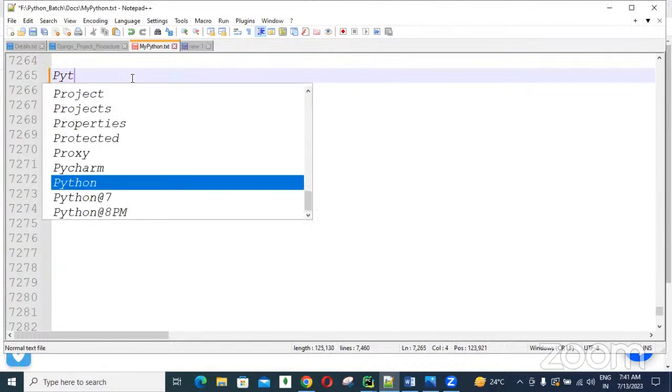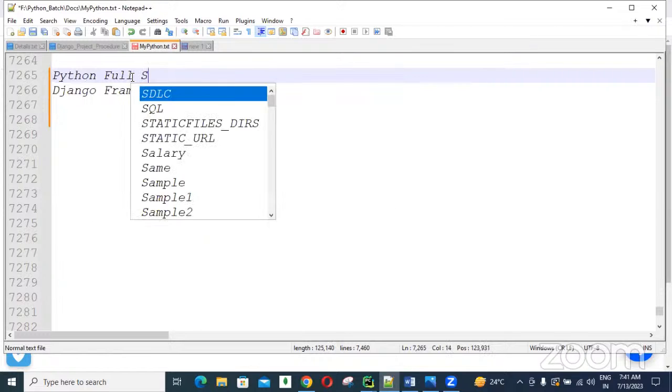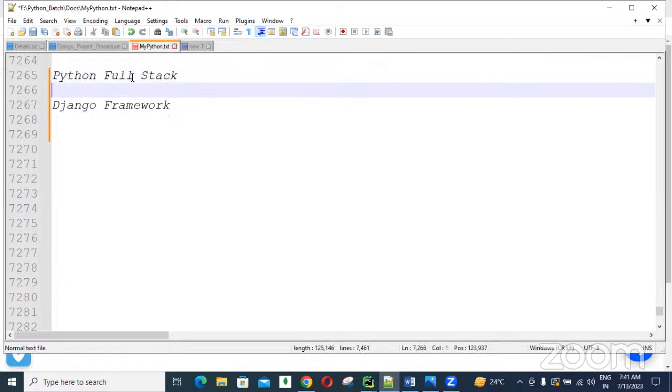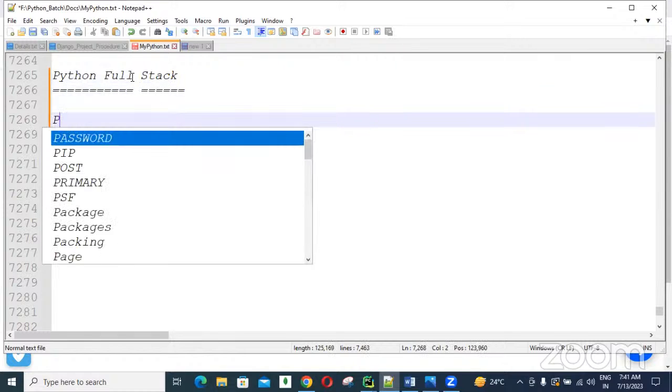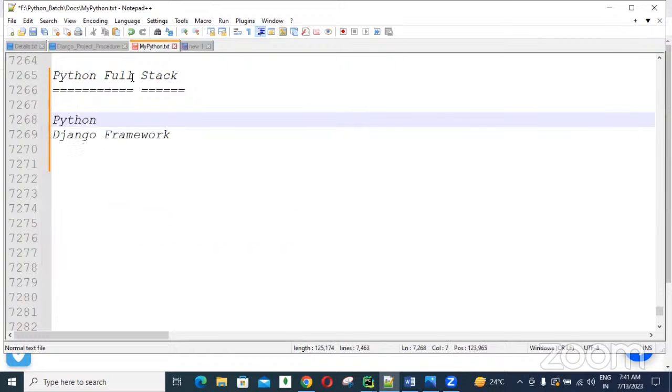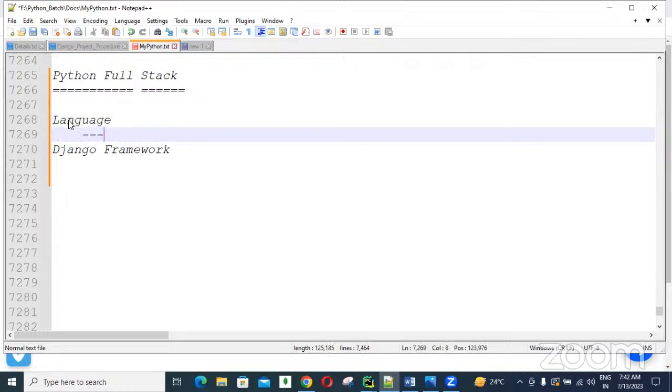So in Python full stack, guys. In this Python full stack, we need to learn any one language. So here it is Python full stack. That's why we are learning the Python language. Full stack batch means Java full stack, Python full stack, .NET full stack, like so many batches there. Okay. So we are Python related. That's why we need to learn the Python language. So here we are learning Python.